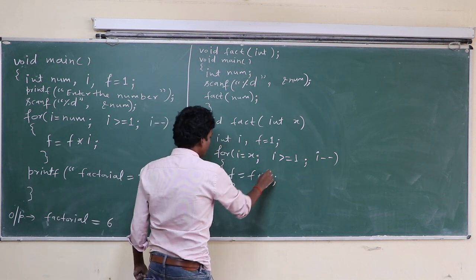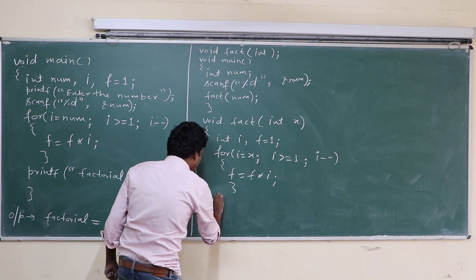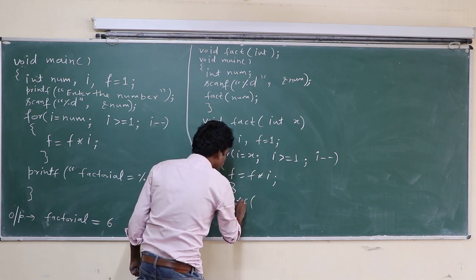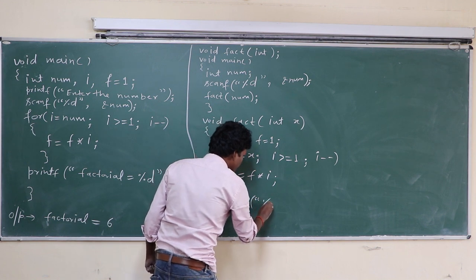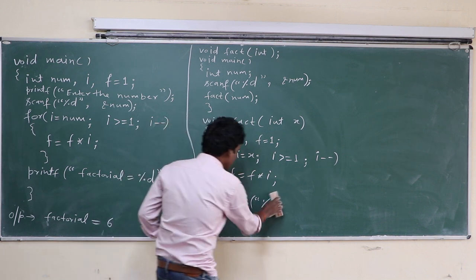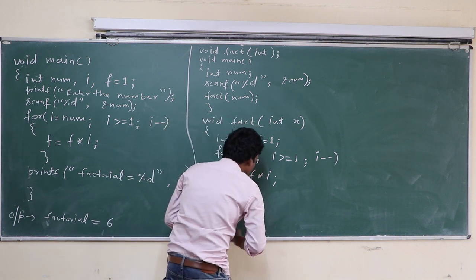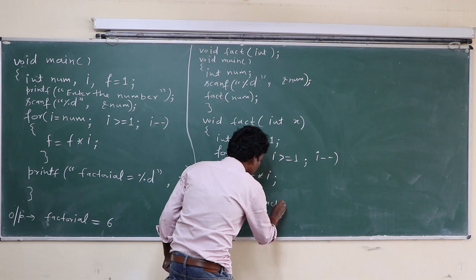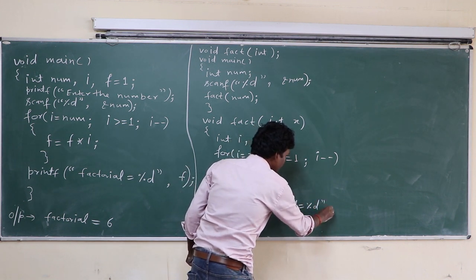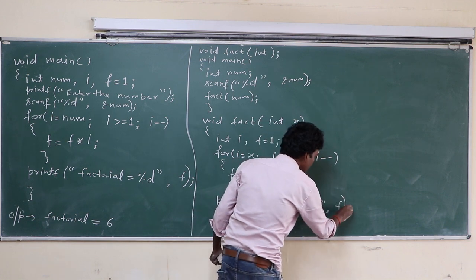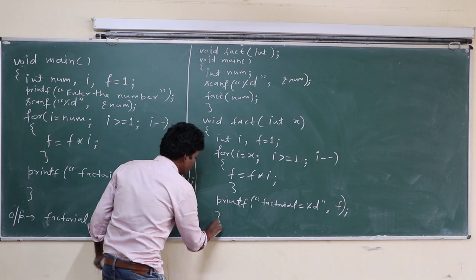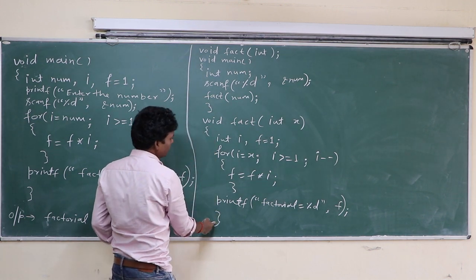After this loop you have factorial and print this f which has factorial: "factorial equal to %d", f. Okay, and this function is closed. This function is closed here.